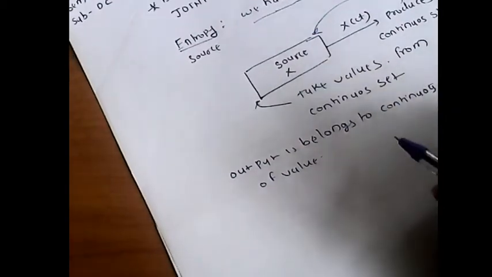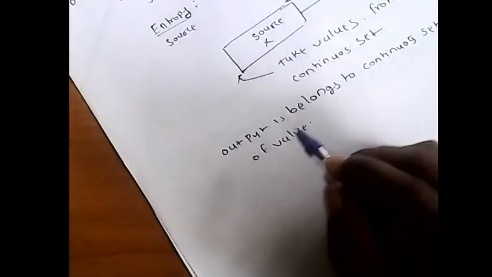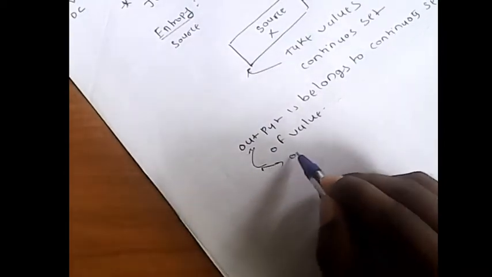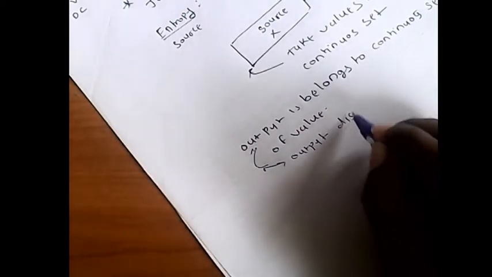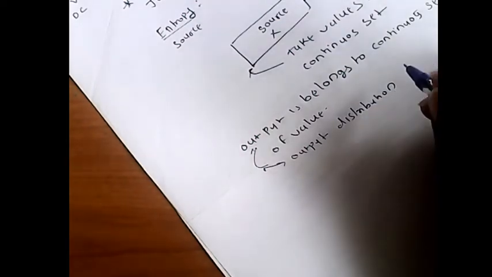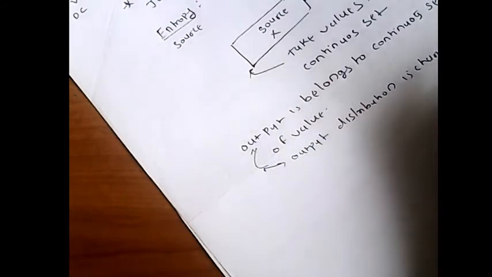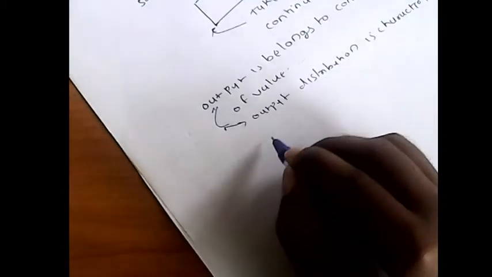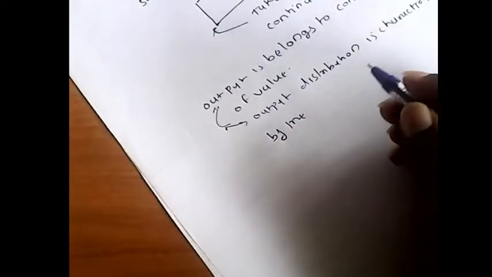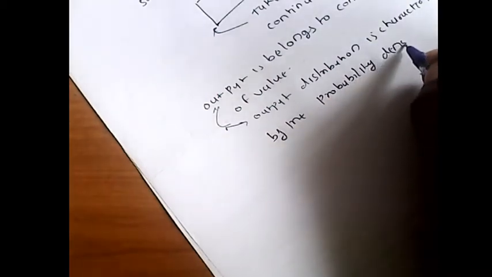The output distribution can be characterized by the probability density. The distribution of this output is given by the probability density function.